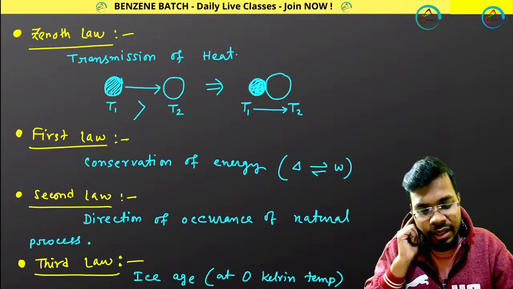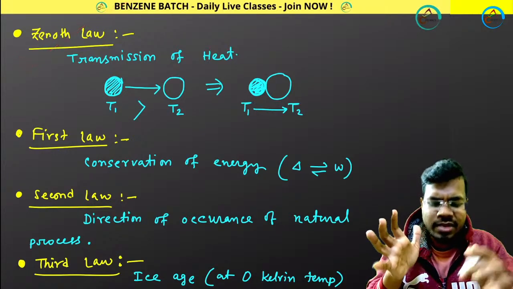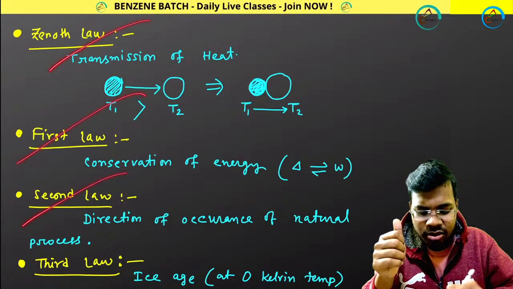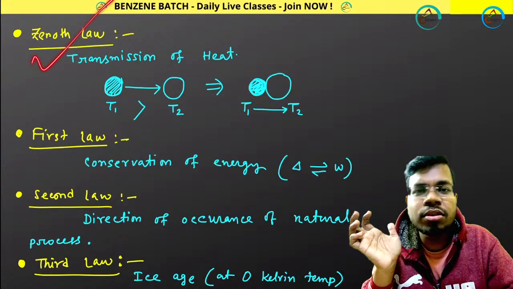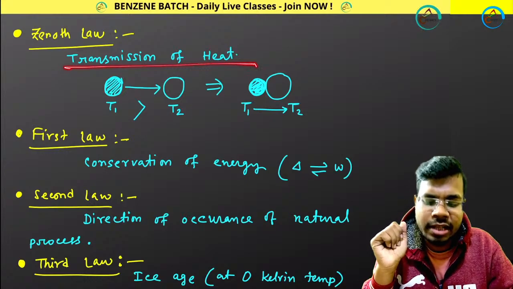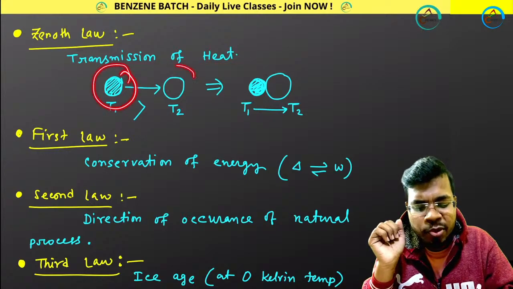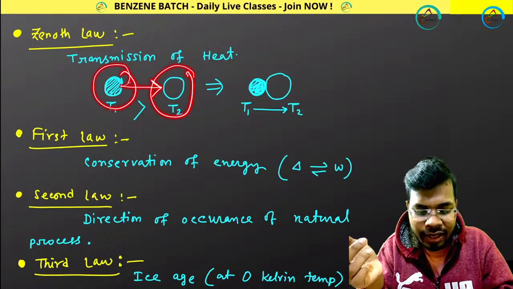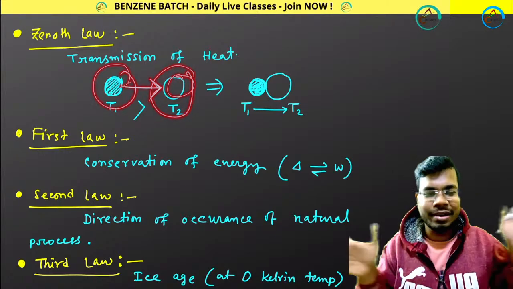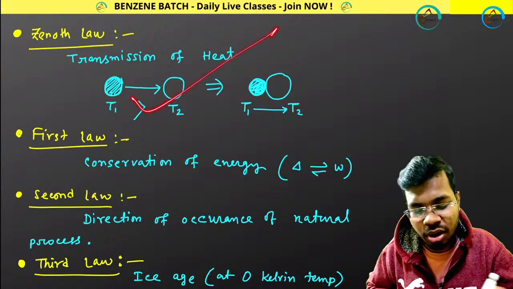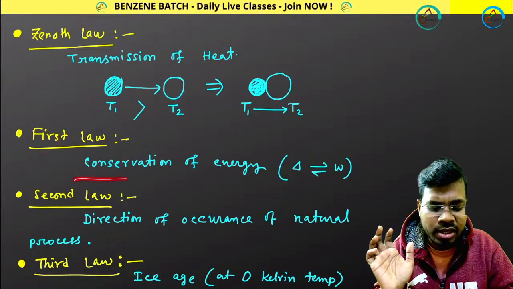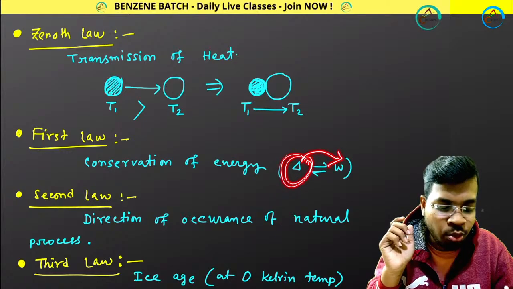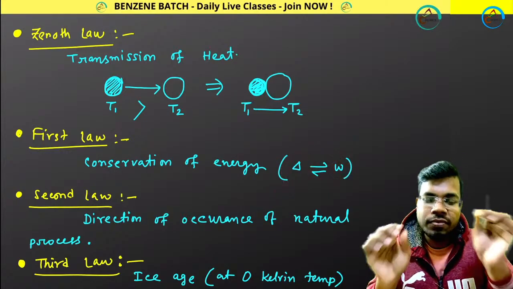Perfect. Then first, what about the zeroth law? I am just giving you a quick revision. I will be discussing the zeroth law, first law, second law, third law in great detail, but for the timing, what is the zeroth law? The zeroth law is nothing but transmission of heat. That means if you have a higher temperature body and a lower temperature body, the zeroth law says that heat will go from the higher temperature body to the lower temperature body. It's a very simple concept. What about the first law? The first law talks about conservation of energy. That means heat can convert into work, and work can convert into heat. Total energy of the universe is constant.